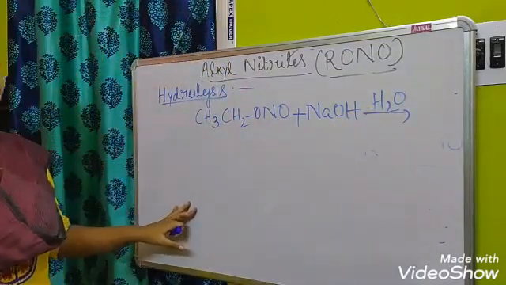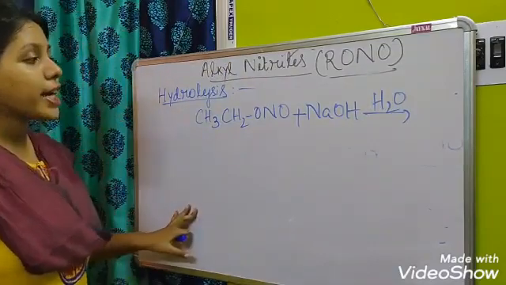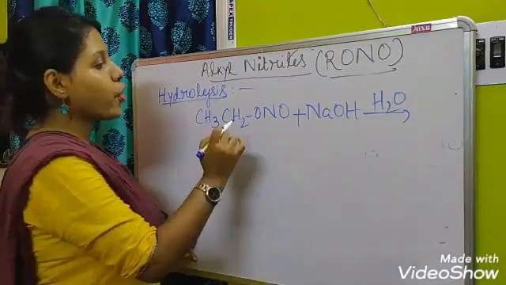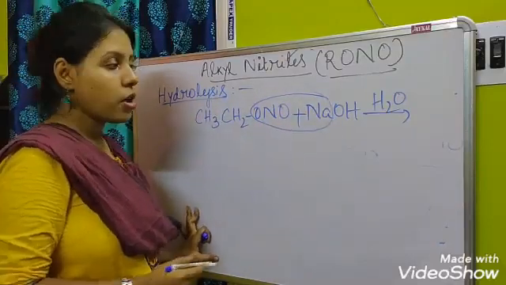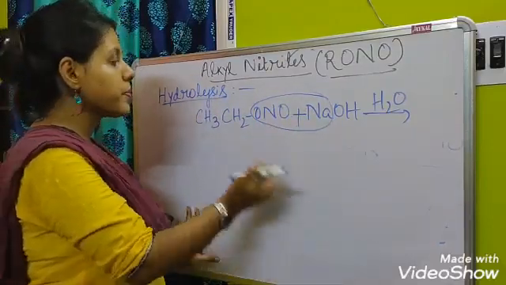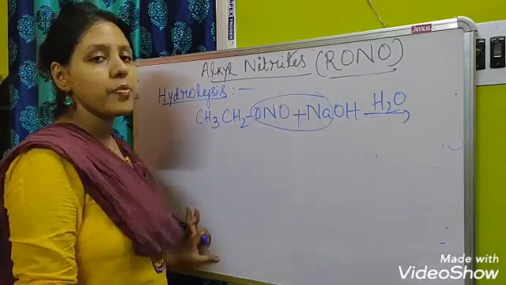After hydrolysis, what will be formed? There will be the formation of sodium nitrite, and the ethyl group will be attached with the OH.